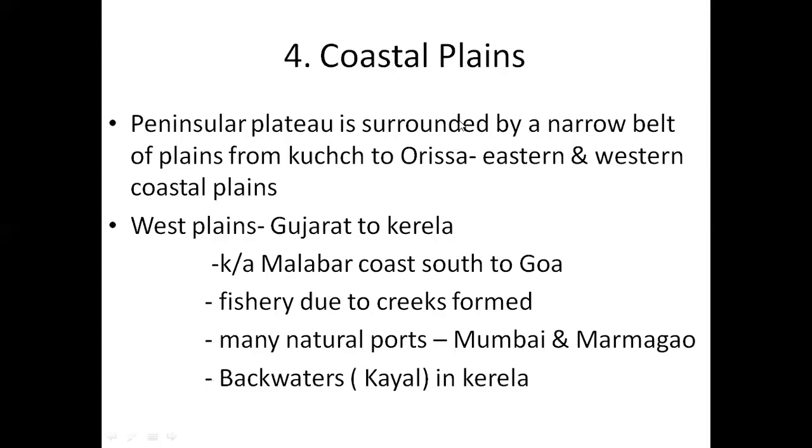Now, western plains stretch from Gujarat to Kerala. Because the plains are very much undulating, meaning uneven, made of rocks, they are known as the Malabar coast to the south of Goa. After Goa, they are not known as western coastal plains, they are known as the Malabar coast. Clear? Now, as I said, except for Gujarat, the whole of the western coastal plains are narrow. Narrow means they occupy less space, except in Gujarat.